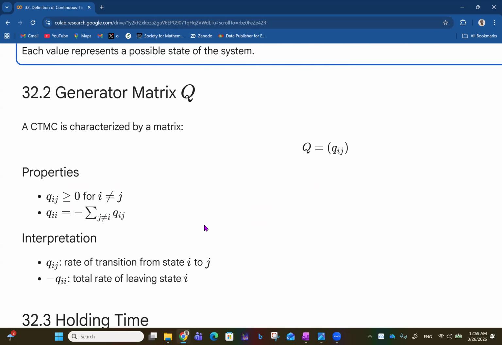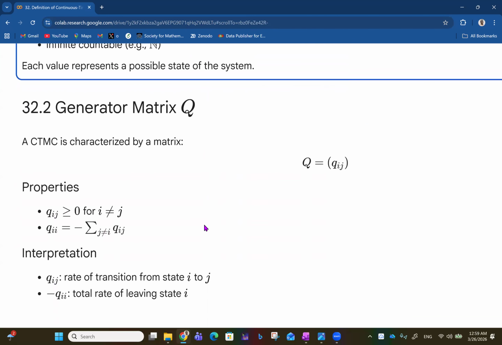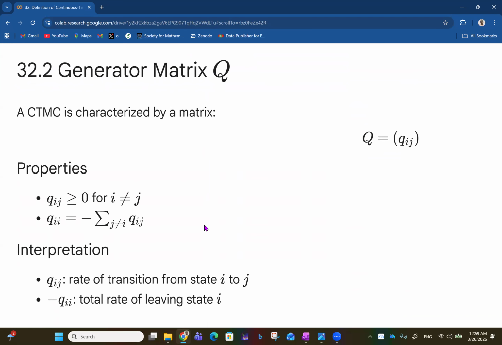Then we talk about the generator matrix Q. A continuous time Markov chain is characterized by a matrix Q, with entries q_ij, that has the following properties: every q_ij is greater than or equal to 0 for i not equal to j, and q_ii is equal to minus the summation over j not equal to i of q_ij.